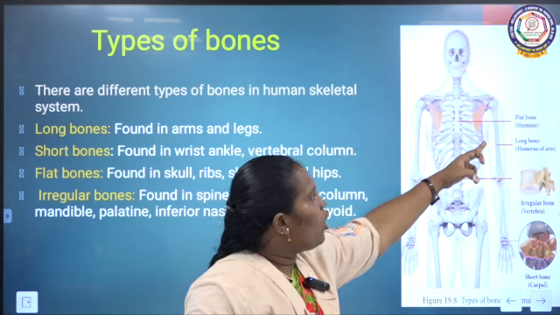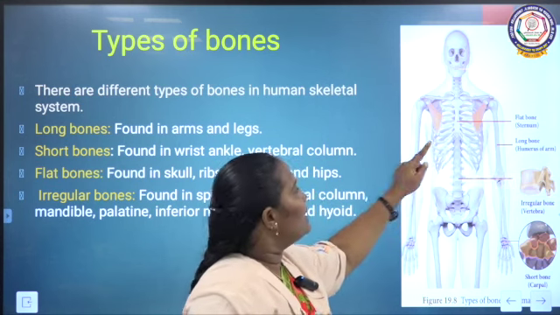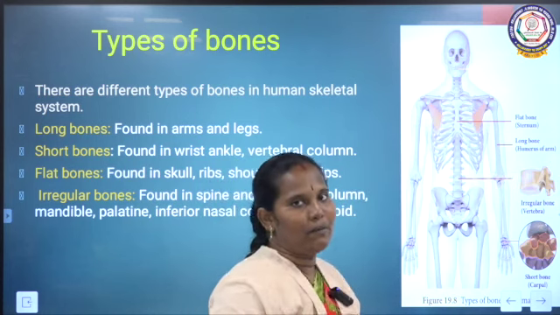Next we can see the long bone. As for flat bones, we can see here the sternum, the ribs as well as the shoulder. These are all flat types of bones.